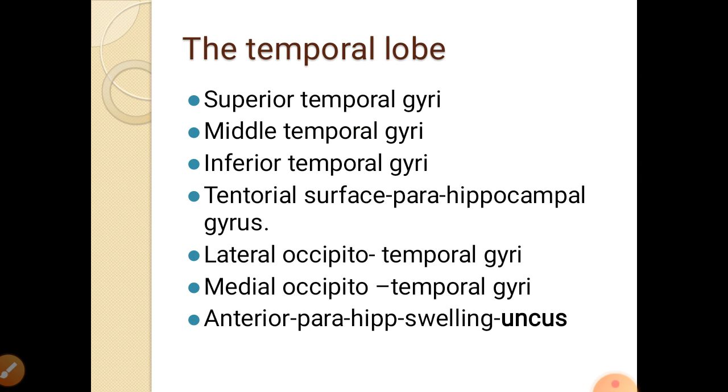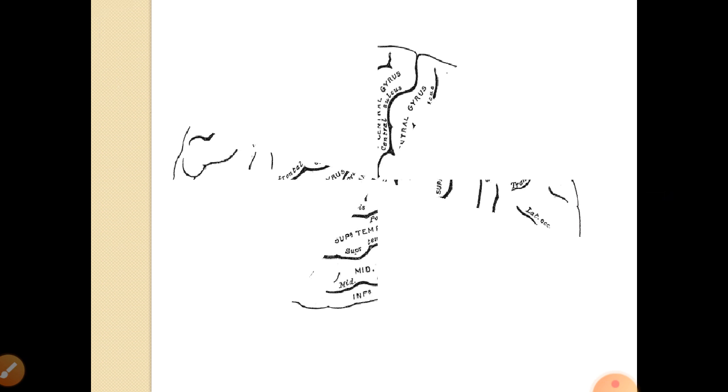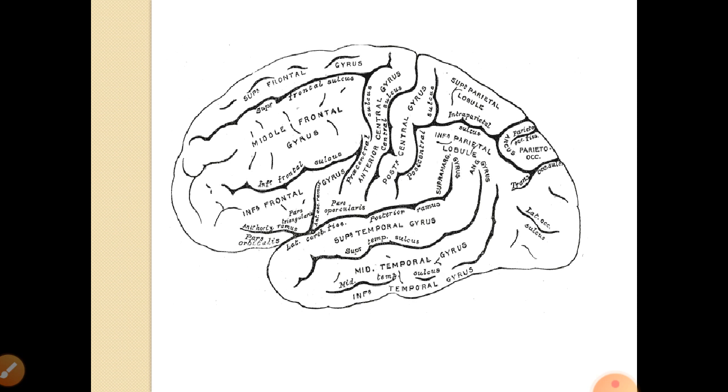On the lateral and medial side you can see the occipital lobe continuing with the temporal lobe, forming the lateral and medial occipitotemporal gyri. You can see the superior, middle and inferior temporal gyri on the lateral side in the temporal lobe.